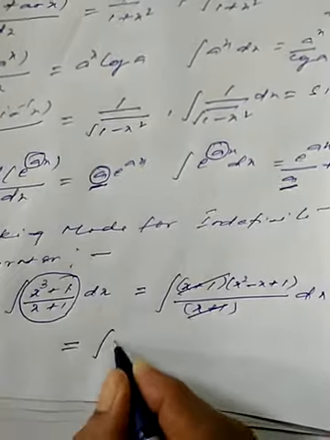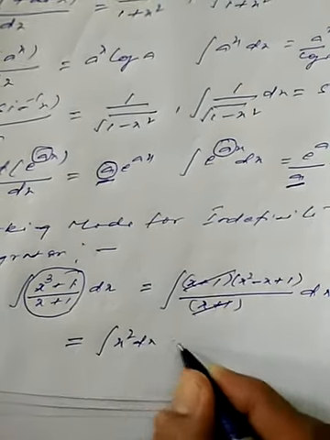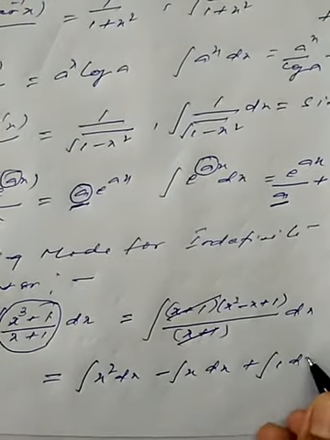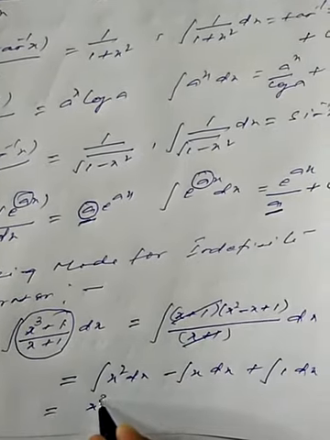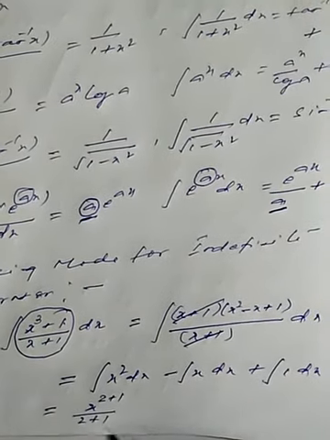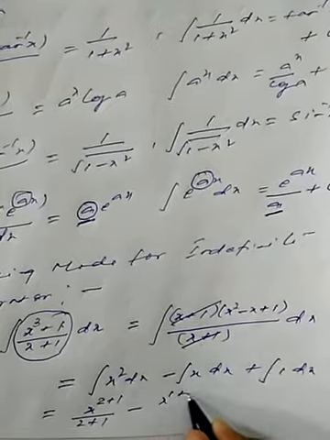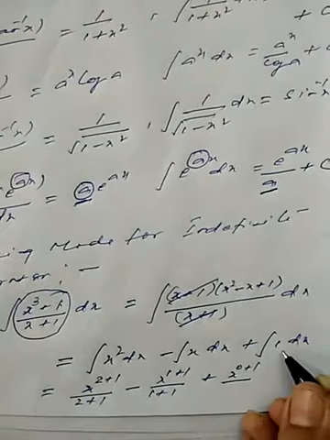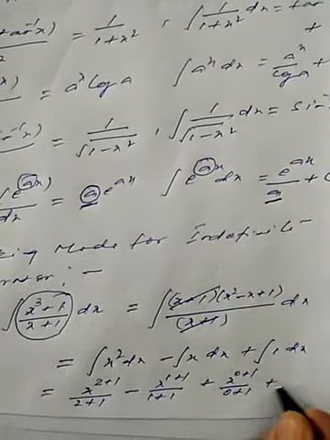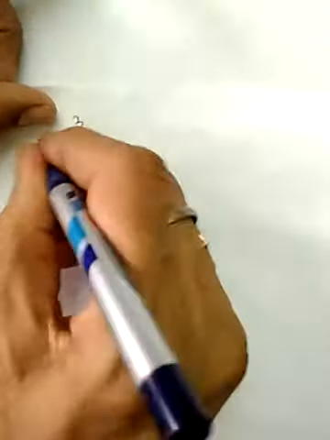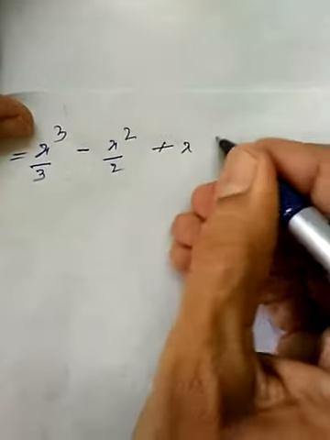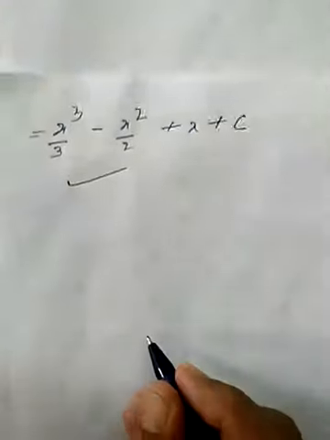After moderating, we have the parts x square dx minus x dx plus 1 dx. As we have the formula x^(n+1) upon n+1, here x^(2+1) upon 2+1, here x^(1+1) upon 1+1, and here x^(0+1), because x to the power 0 is 1, upon 0+1, and c. So finally we have x cube by 3 minus x square by 2 plus x plus c. This is the model on which we have worked.